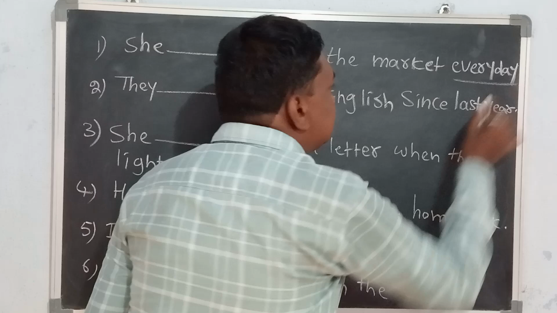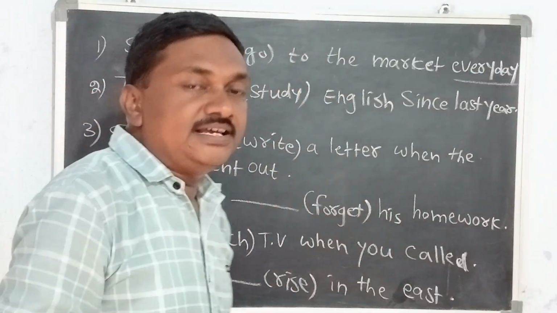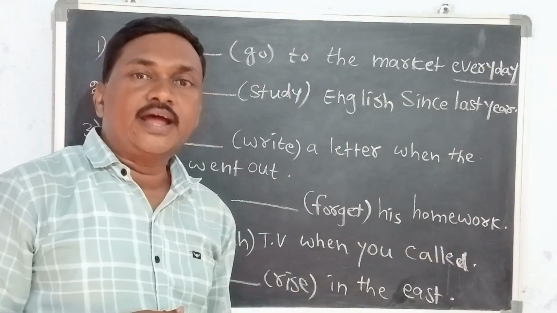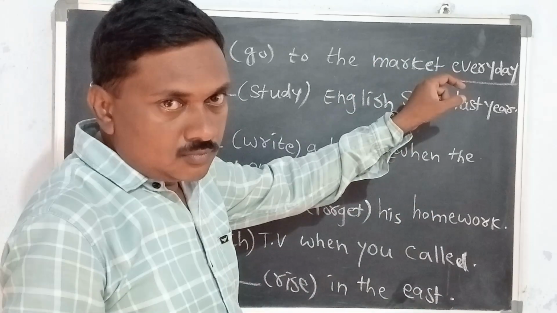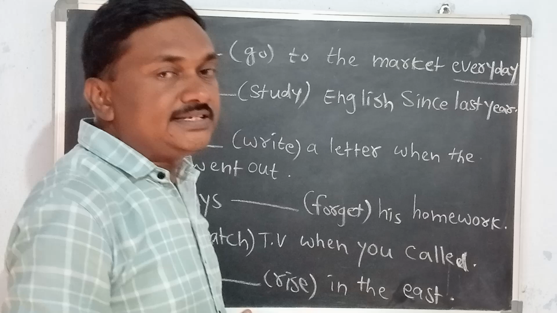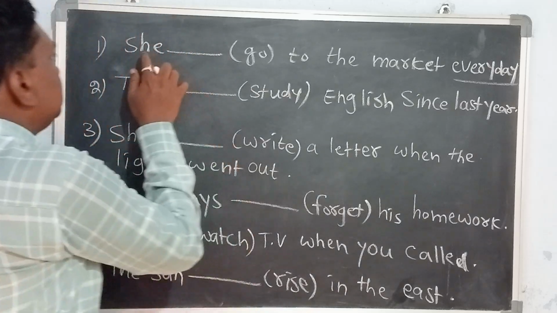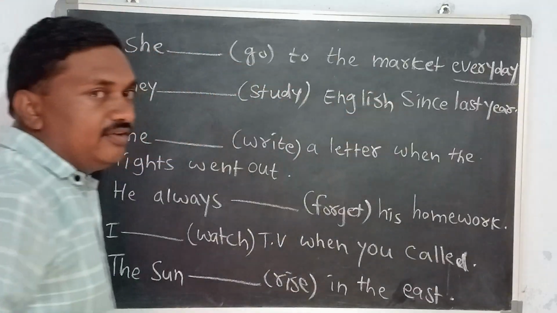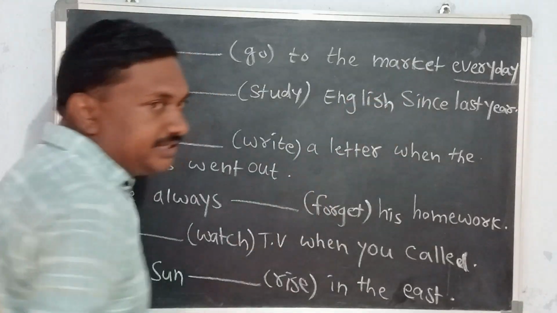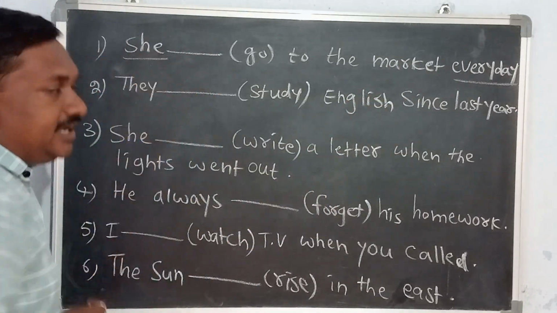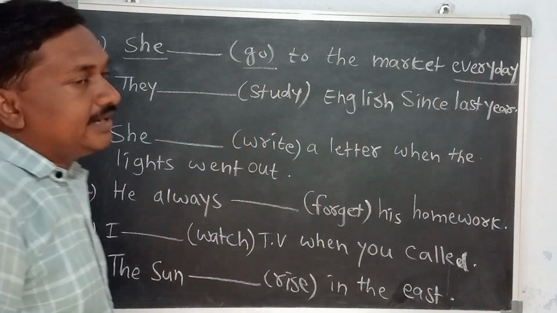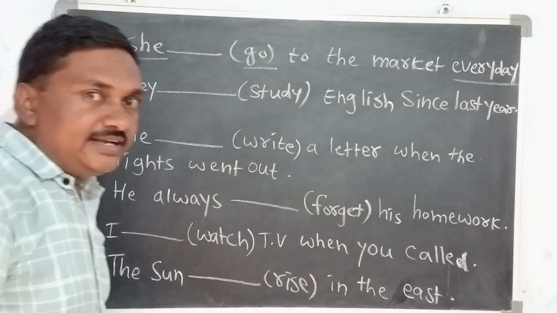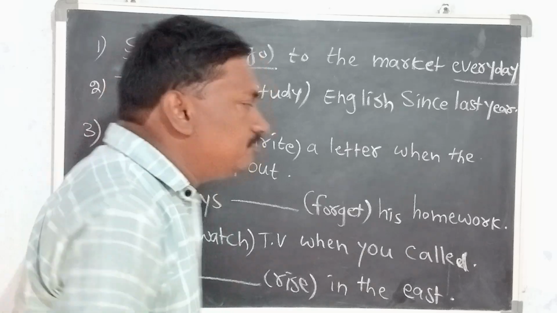So, she go to the market every day. Here, every day is the keyword. Every day is a regular action. Generally, regular actions we express in simple present tense. So we should write in simple present tense. Here the subject is she. The verb is given in the bracket, that is go. In simple present tense, the verb should be in verb 1 form.